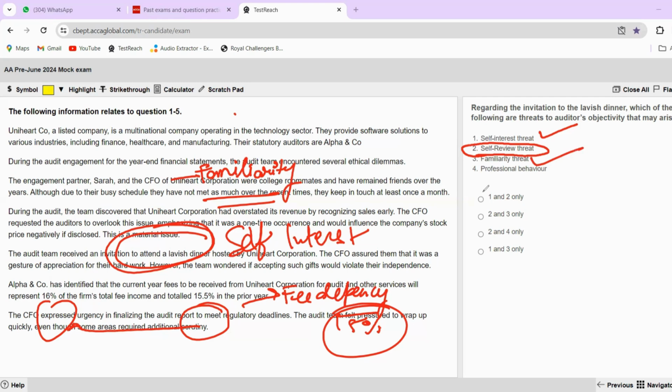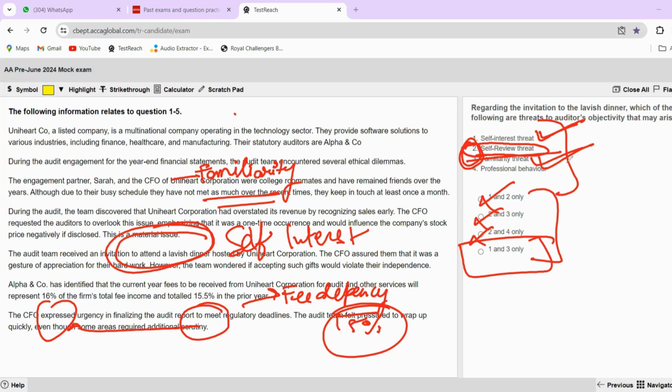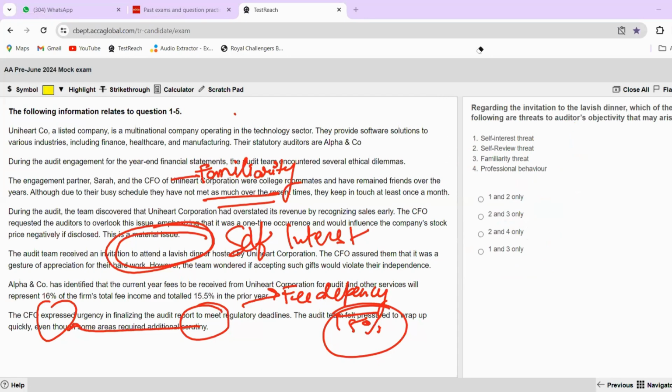So that is familiarity. Now a person who is very quick in thinking will think that wherever 2 is coming, that has to be eliminated. So this is eliminated, this is eliminated, and this is eliminated. The last option is 1 and 3. Self-interest, as we discussed, will be there. Familiarity, as we just discussed, will definitely be there. So a smart person will not actually have to read all of the points. He'll see, self-review, what are they even talking about? Self-review can't be there. So I'll just remove all of the options that contain 2, and we'll get 1 and 3. So this is so simple. If you know the concepts and apply your brains, you will be good to go with the A part of audit. Okay, next question.